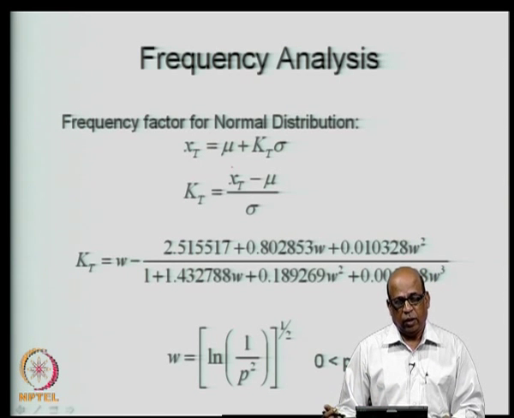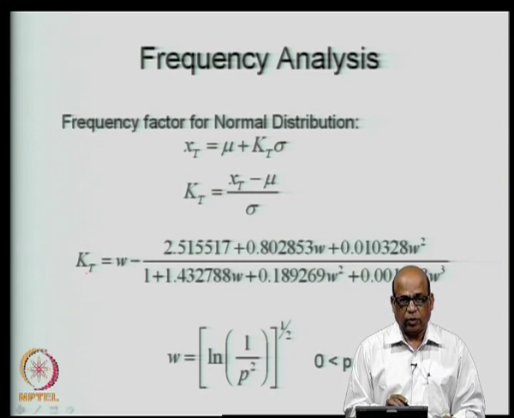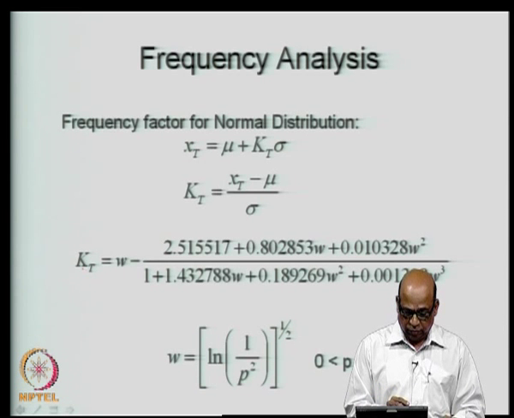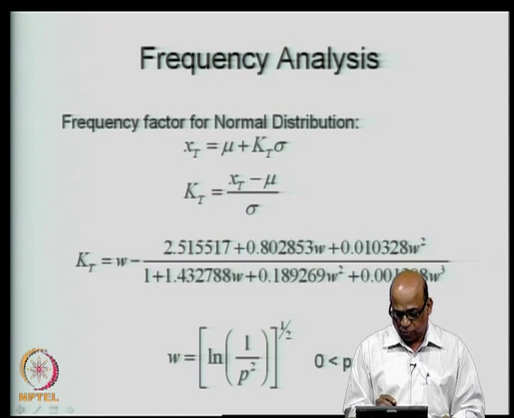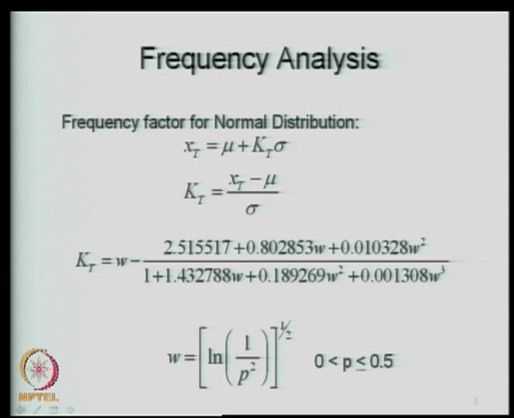However, there is an expression available for the z value itself for the normal distribution. That expression we introduced towards the end of the last lecture, that is z, which in this case is also equal to K_T, will be a function of w like this, where w is (log of 1 over p square) the whole to the power half, and this is valid for p less than or equal to 0.5, and p is our probability of X being greater than or equal to X_T, which is given by 1 by T.